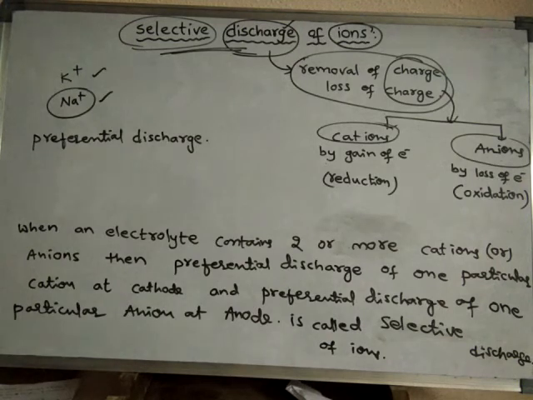Why is only one ion undergoing discharge? Why is the other ion not undergoing discharge? One ion is preferentially undergoing discharge, whereas the other ion is not. What is the reason?